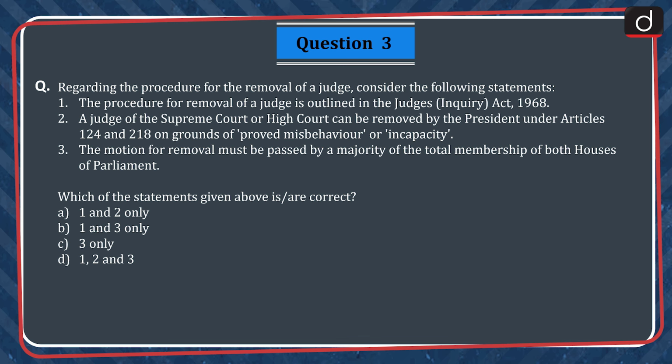Question 3. Regarding the procedure for the removal of a judge, consider the following statements. 1. The procedure for removal of a judge is outlined in the Judges Inquiry Act 1968. 2. A judge of the Supreme Court or High Court can be removed by the President under Articles 124 and 218 on grounds of proved misbehavior or incapacity. 3. The motion for removal must be passed by a majority of the total membership of both houses of Parliament. Which of the statements given above is or are correct? A. 1 and 2 only.